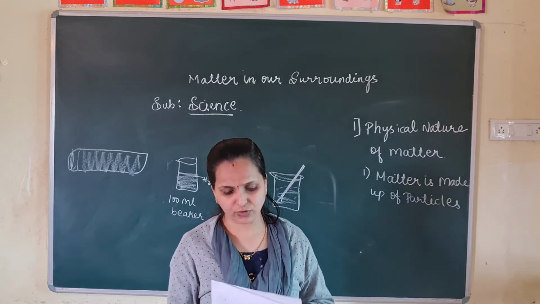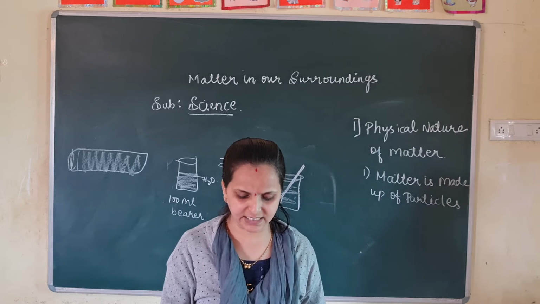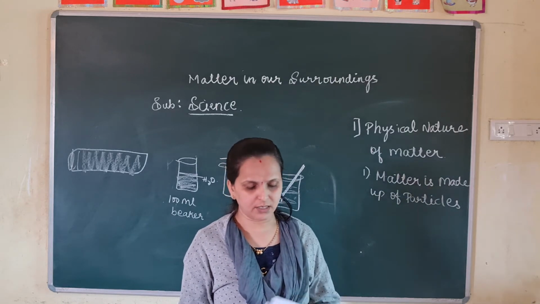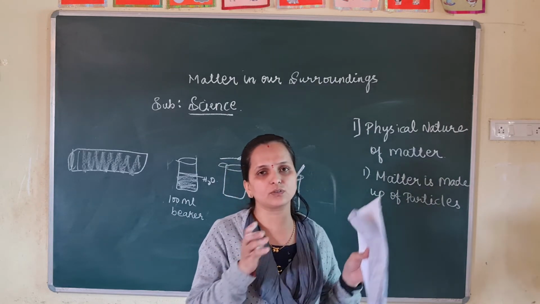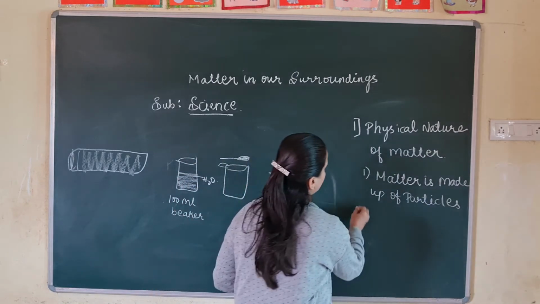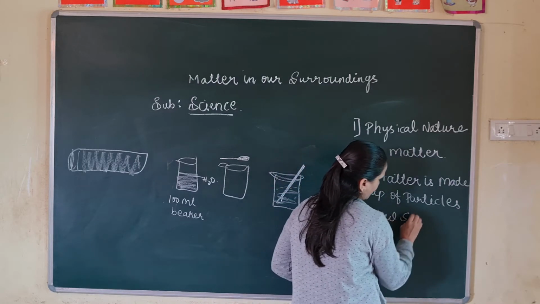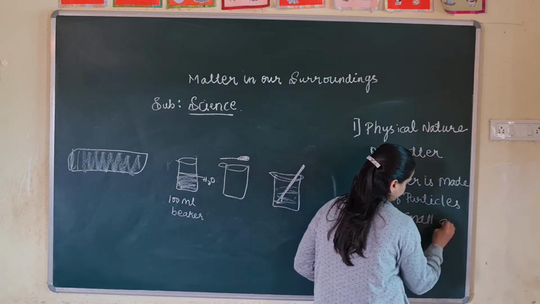So now one more activity to understand how small these particles of matter are. Now we have understood that matter is made up of particles, right? Next is how small they are.